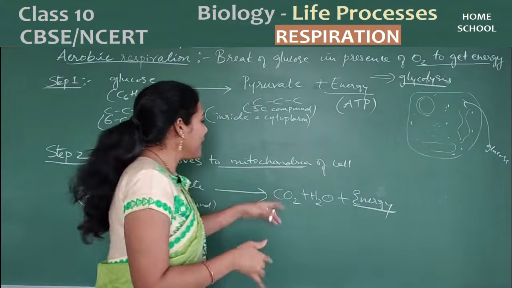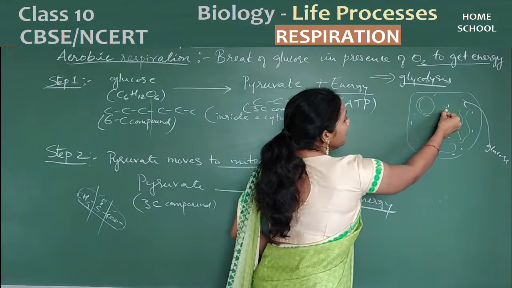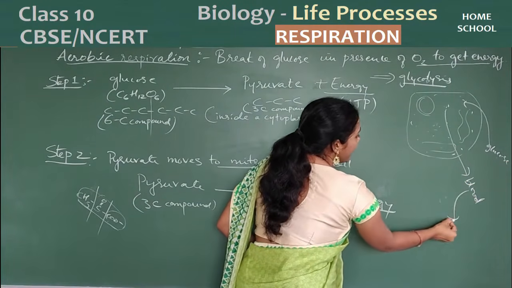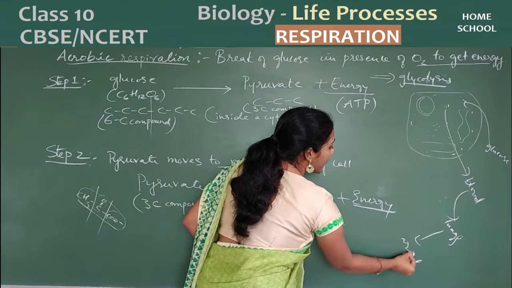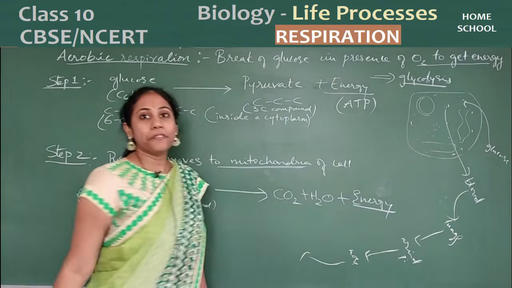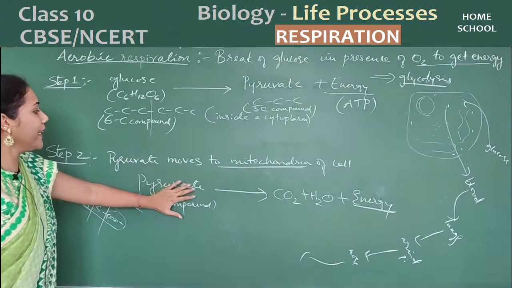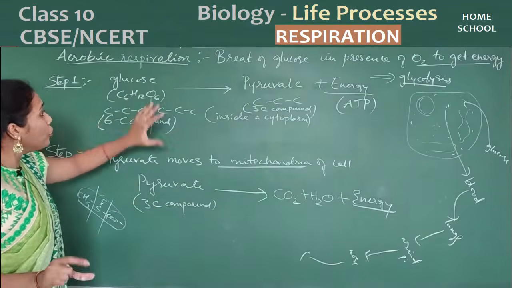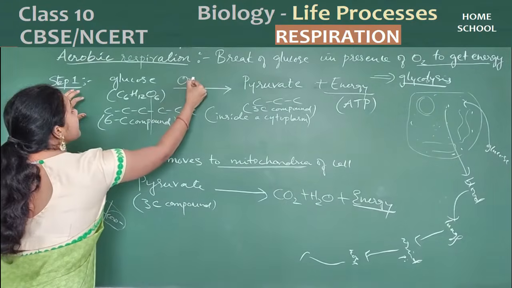So what will this carbon dioxide do? It is produced in the mitochondria, no? It will come to the cytoplasm. From the cytoplasm it will go to the blood. Blood will take this carbon dioxide to the lungs. From the lungs it will come to the windpipe. From the windpipe, from the nose it is coming outside.